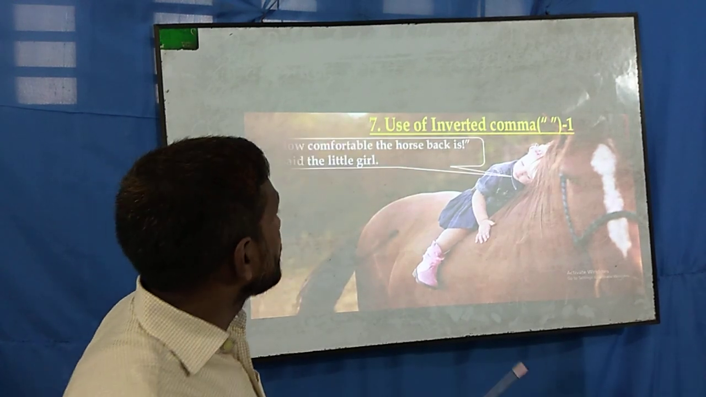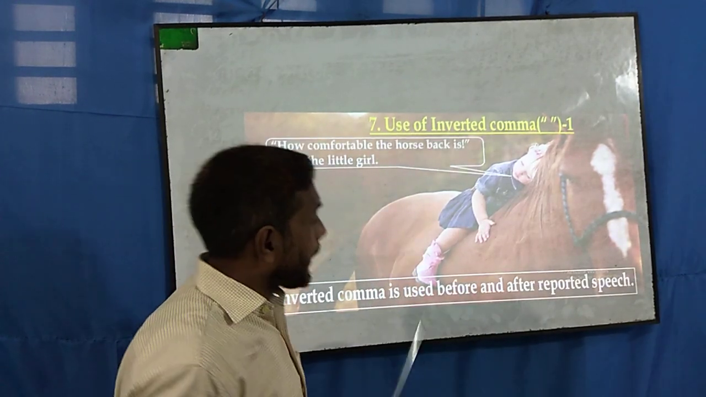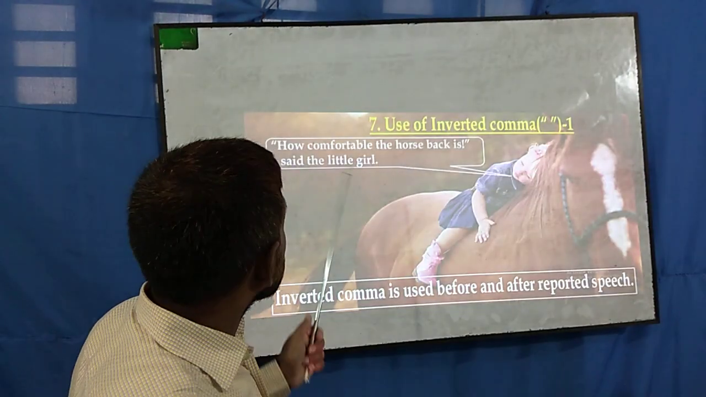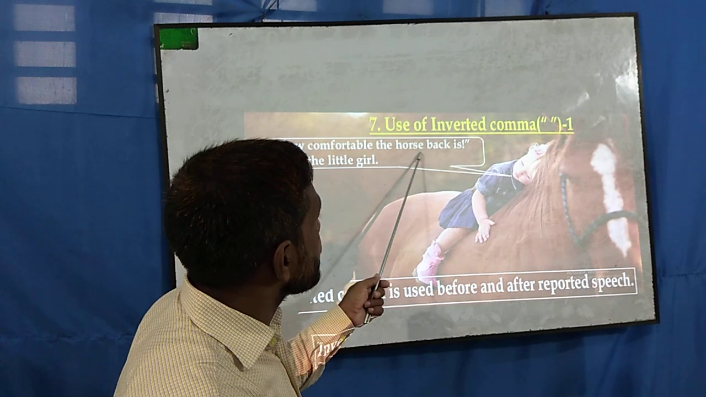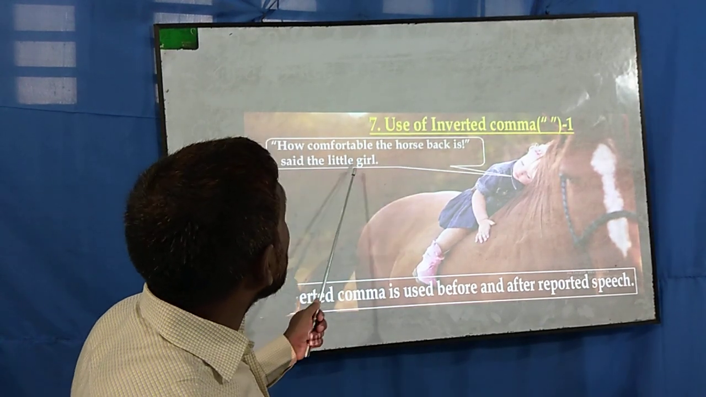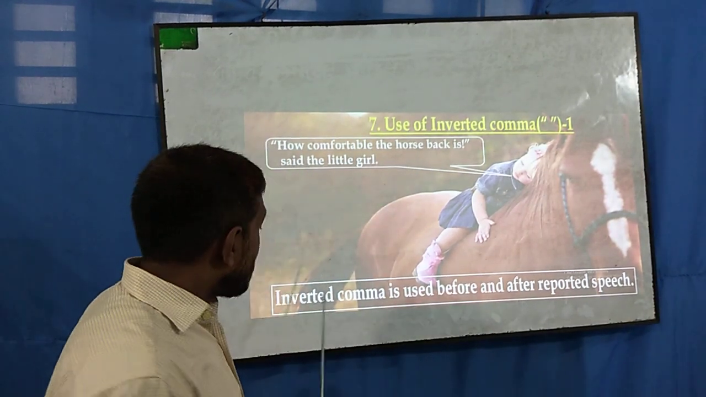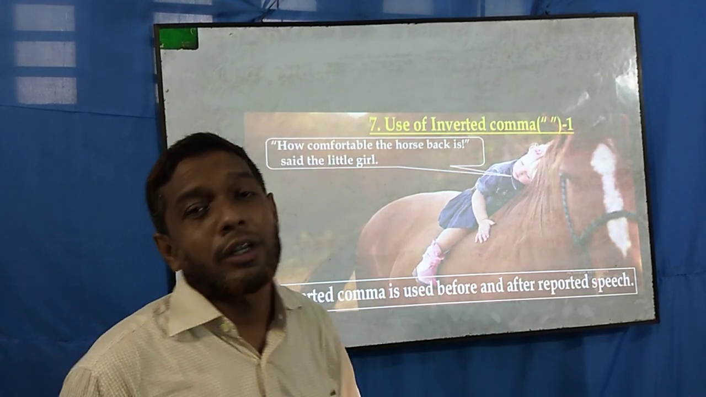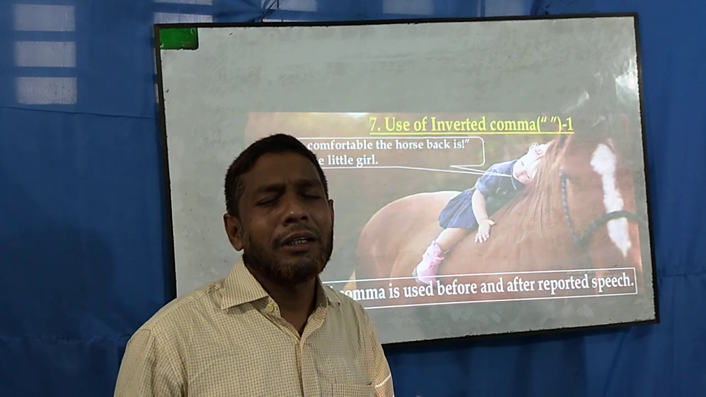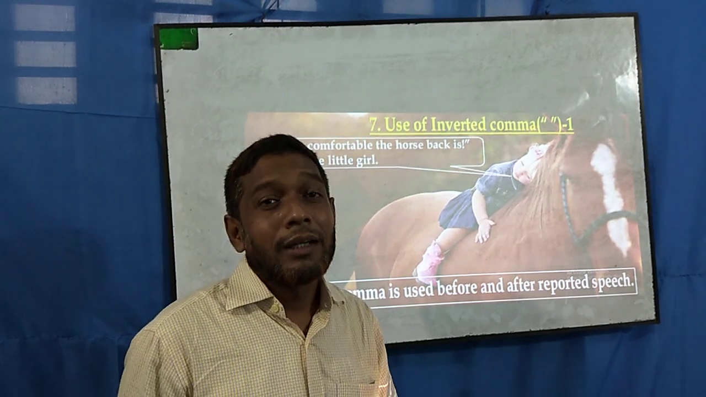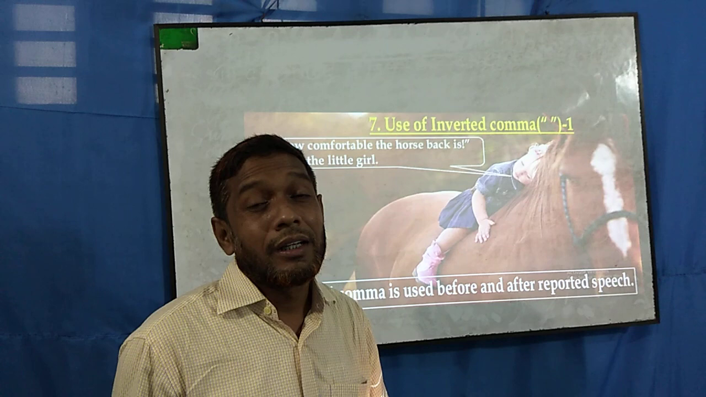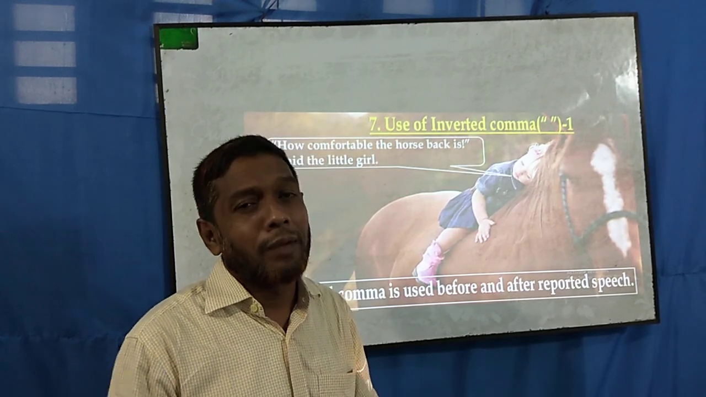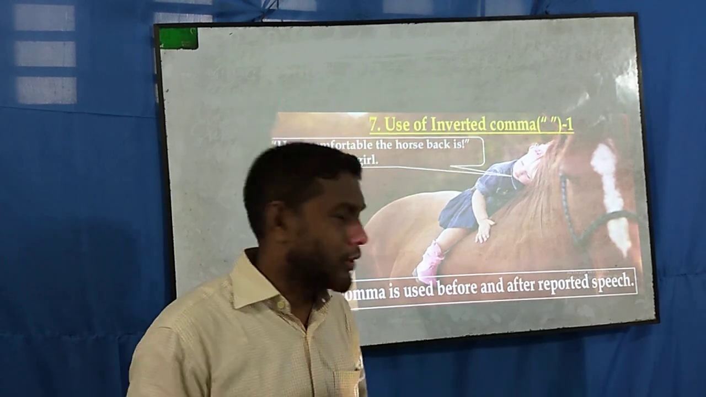Now we are going to the use of inverted comma. How comfortable the horseback is, said the little girl. Now inverted comma is used before and after reported speech. As a student of class 9 and 10, you have enough idea about inverted comma. At the time of reading direct and indirect speech, you learned that without inverted comma reported speech is not possible.